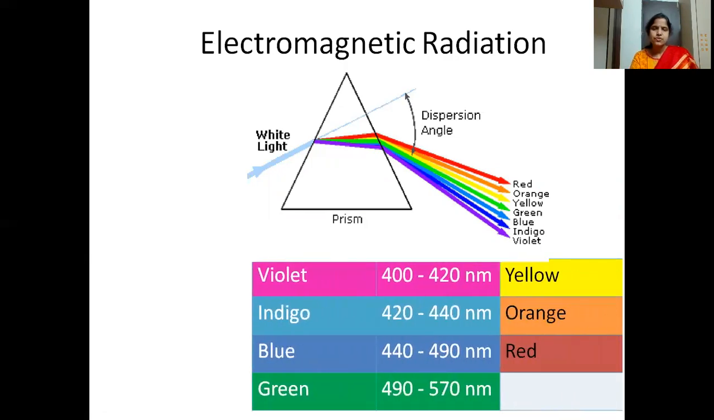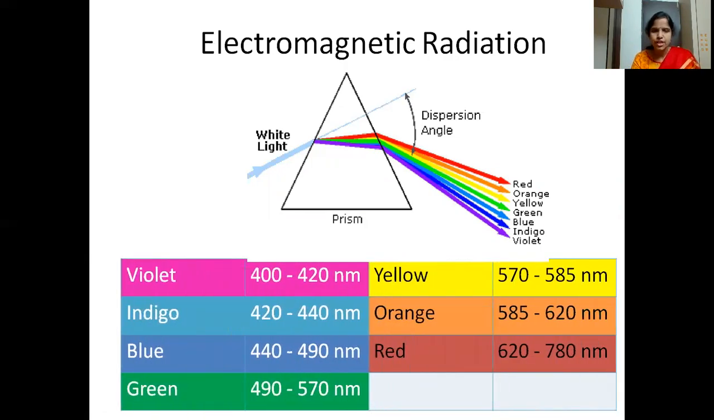So what are the colors we observe? It is VIBGYOR. Each letter stands for a different color. V stands for violet, I for indigo, B for blue, G for green, Y for yellow, O for orange, R for red. So this is what VIBGYOR is.